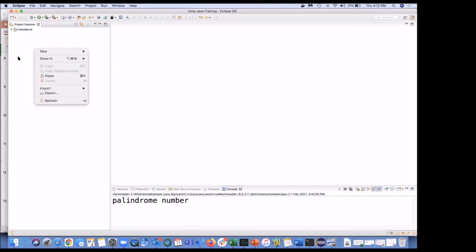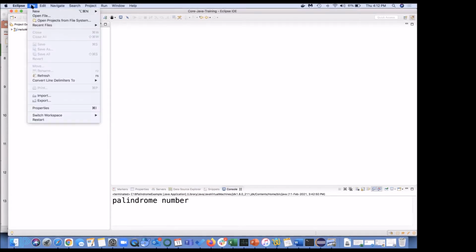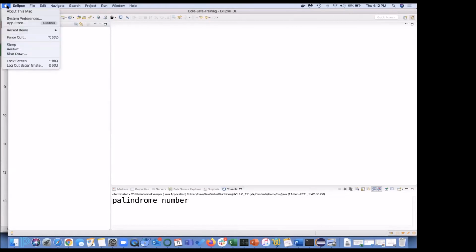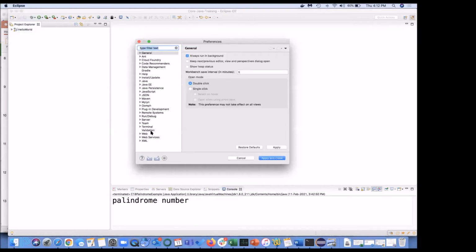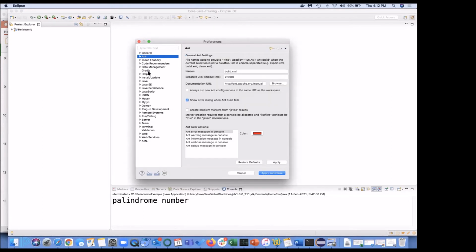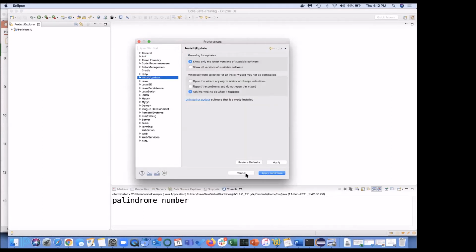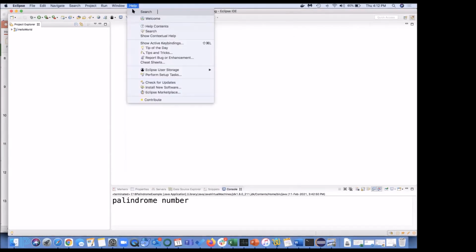So right click on your, okay, a quick overview of this Eclipse. Whatever you are seeing here is known as Project Explorer. Inside Eclipse, you can have preferences, and with preferences you can do a lot of things. Just click on all this and try to explore whatever is there. Best part is you have the help section. Go to help, help contents, tip of the day, tips and tricks. If you're new to Eclipse, try to explore this.